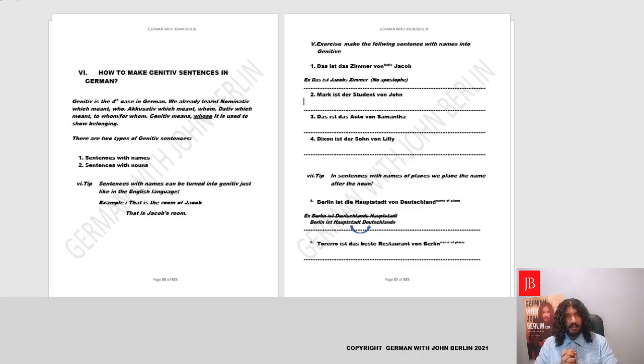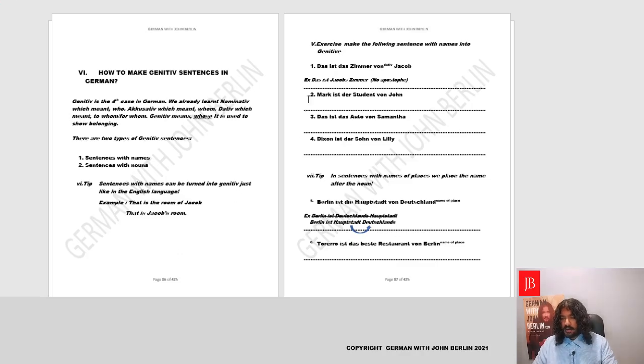And the two types of genitive sentences we'll be learning: a sentence in which something belongs to a name, and a sentence in which something belongs to a noun. For example, let's see the first illustration here. It says that is the room of Jacob, like in English, and in English you could also write it like that is Jacob's room. So when you say that is Jacob's room, that is what genitive looks like.